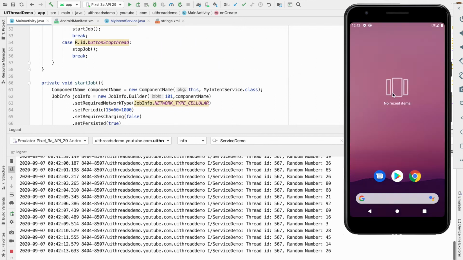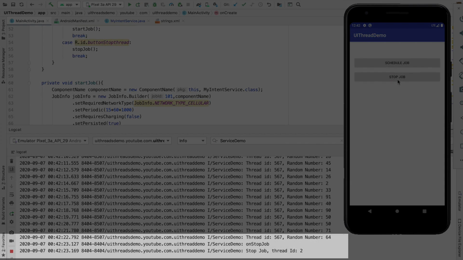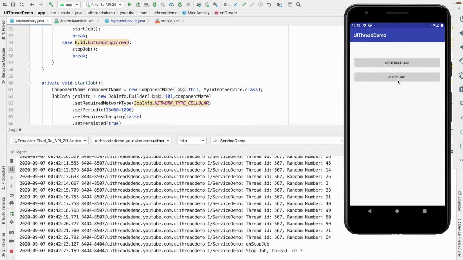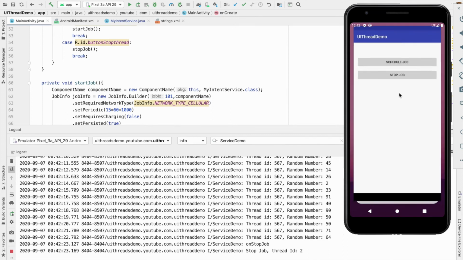Let me open the application now and let me click on the stop job. When I clicked on the stop job, the service got stopped. And since you have explicitly stopped this particular service, it will not reschedule again. That is a very important thing that you should be aware of.